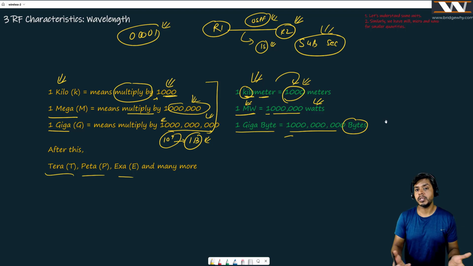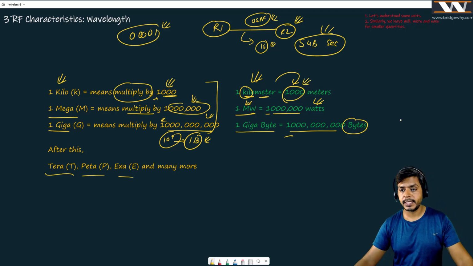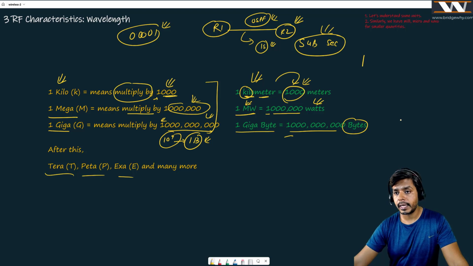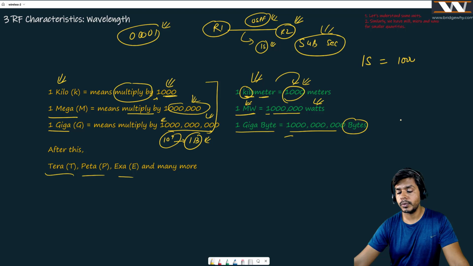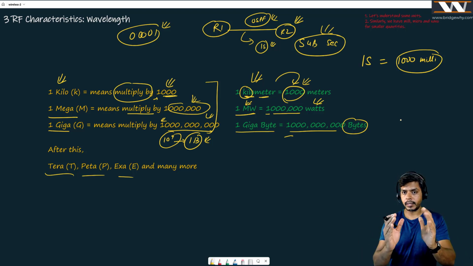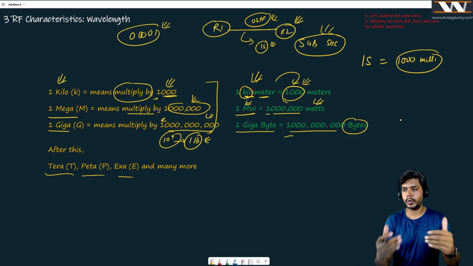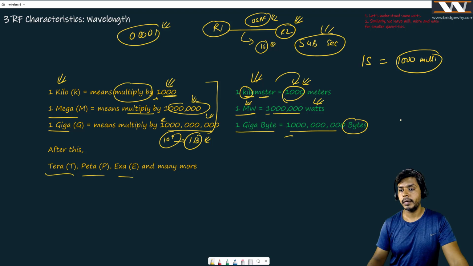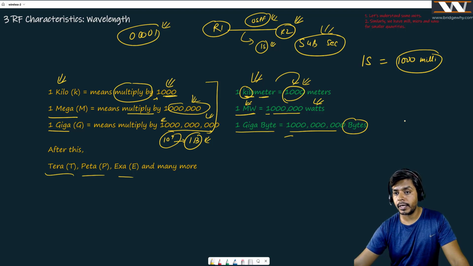I want to know maybe in 0.5 second, maybe in 0.0001 second, not me, these routers, and I can take action on the basis of that. So for that, if you go down, 1 second is going to have 1000 milliseconds. Really interesting, right? If we multiply something, then it is kilo. If we divide something, then it is milli. It means that it has divided 1 second into 1000 equal parts.